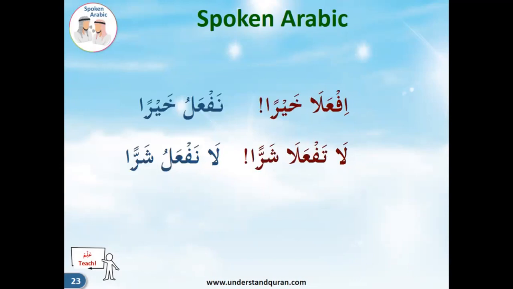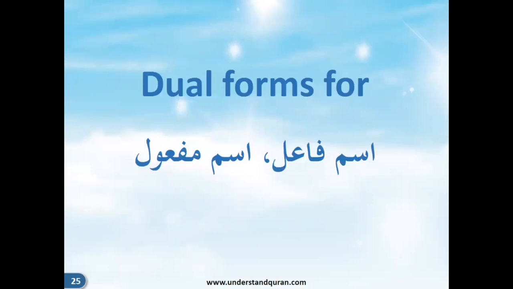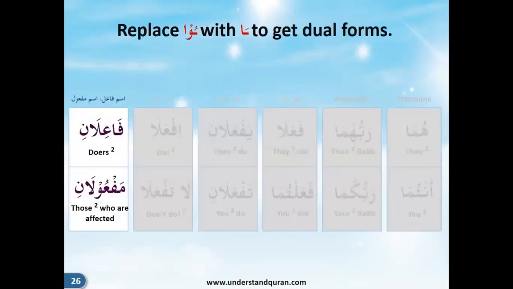So now the order is if'ala khaira, both of you do good. The answer will be نفعل خيرا. And the negation order is la taf'ala sharra, don't both of you do bad things or evil things. And the answer will be لا نفعل شرا, la naf'alu sharra. Okay. Right. So this is the dual forms. So now we go to the ism al-fa'il, that is active participle, and ism al-maf'ul, that is passive participle.